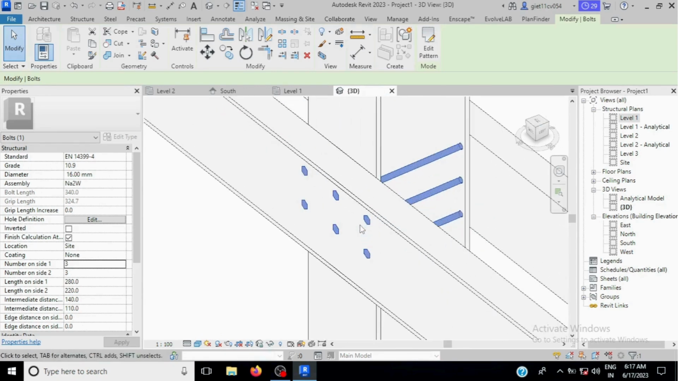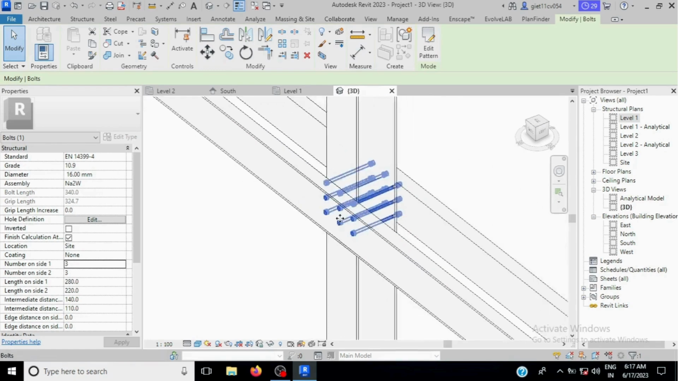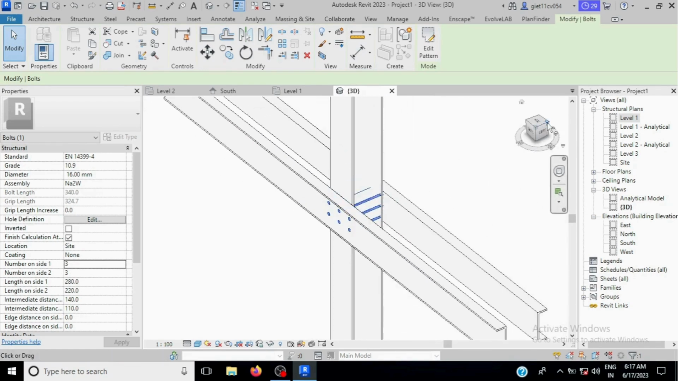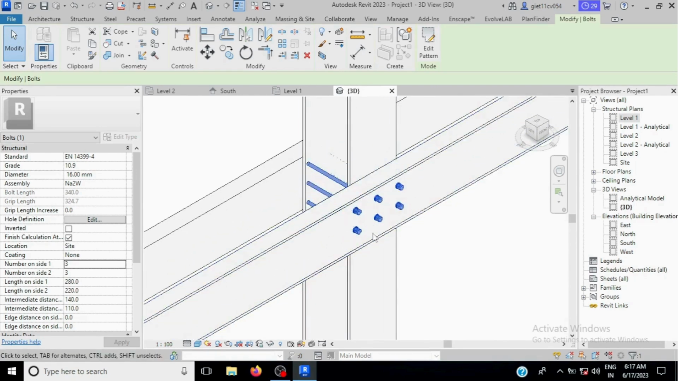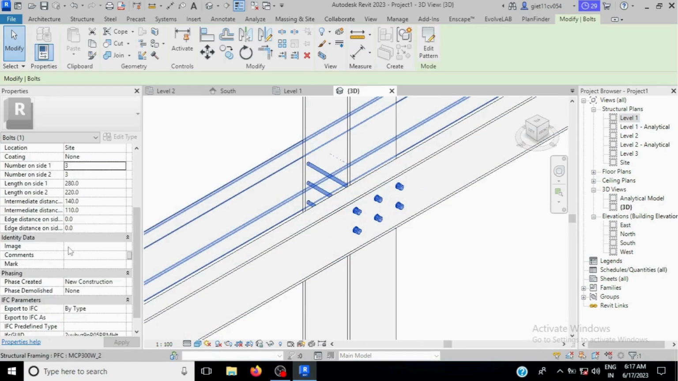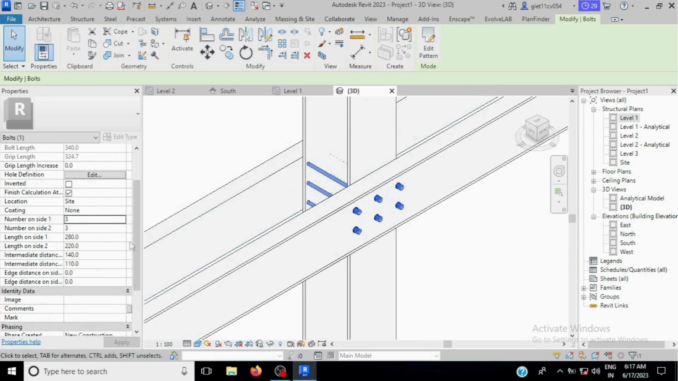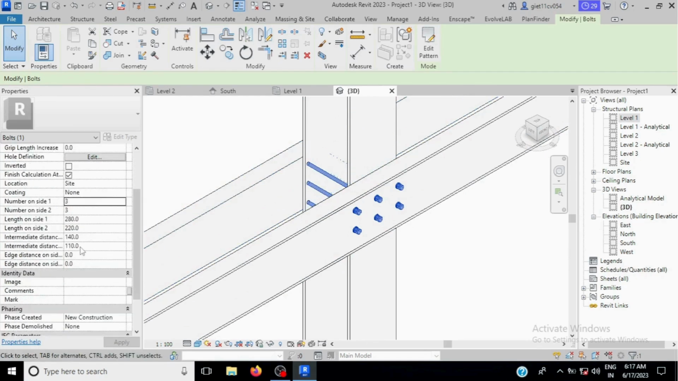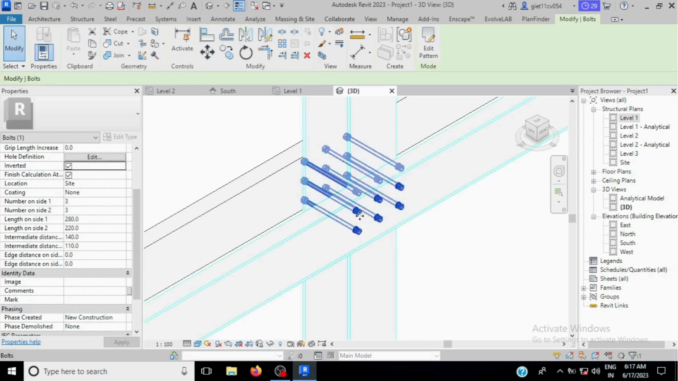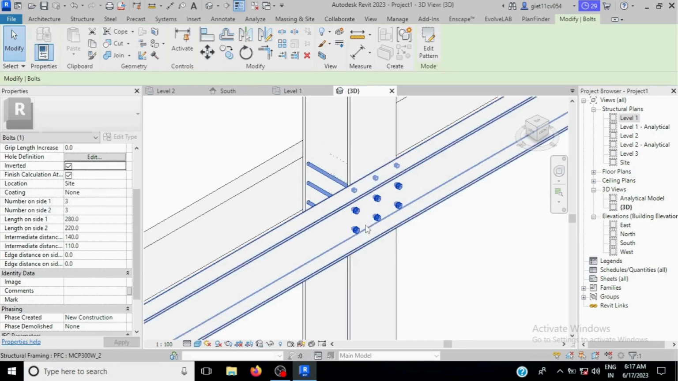Suppose you want this one to be converted, you can do that also. You just select the beam and here you will see inverted. You just check this box, it will be inverted, you can see here.